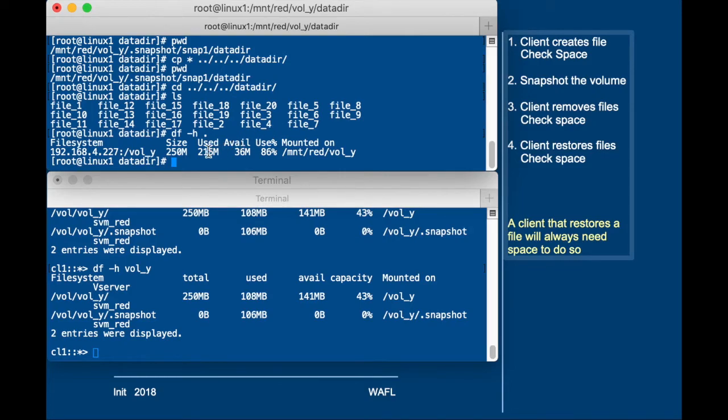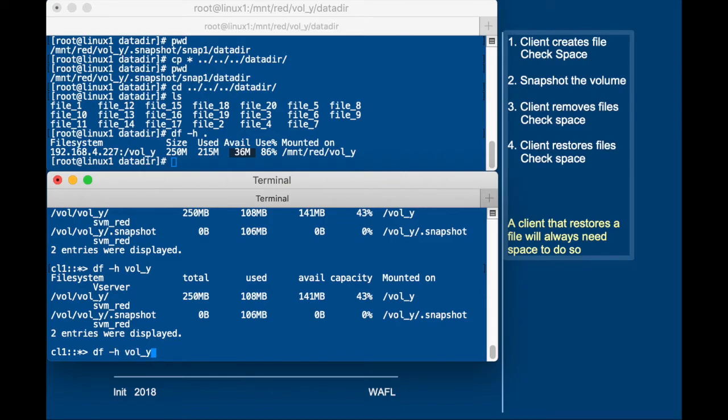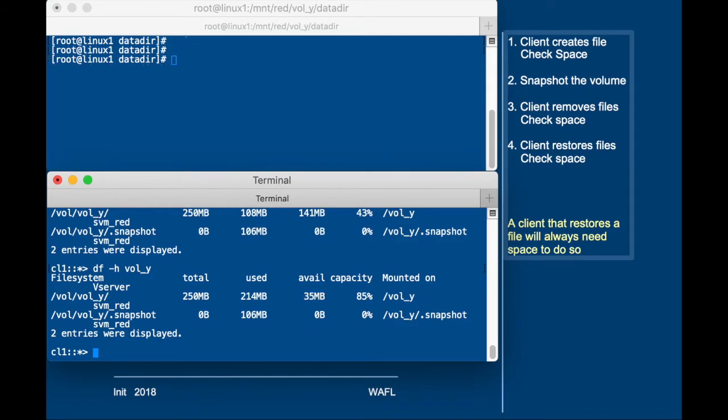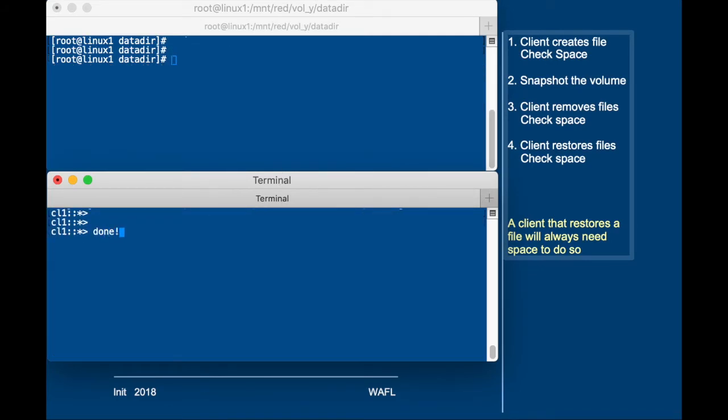Then we run the df command again, and we see that we have twice the amount of space which is in use now. And half of this will be active file system, the rest will be the snapshot. So let's check the volume space from the cluster shell, and we see we have 106 megabytes in the snapshot, and in total the file system will use 214 megabytes in this case. And we've only got 35 megabytes available. And we're done with the first part.